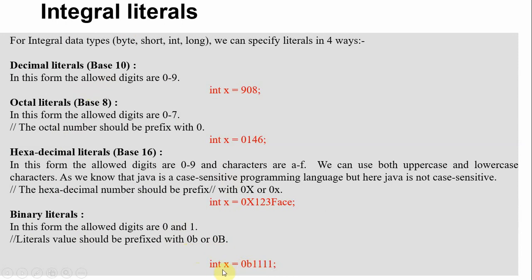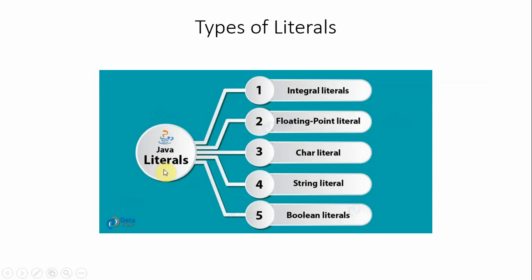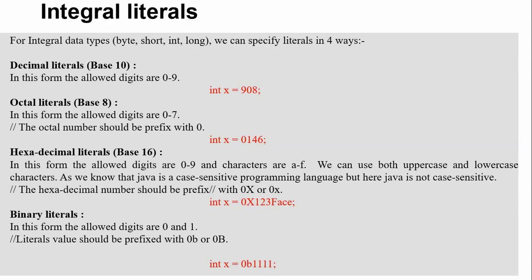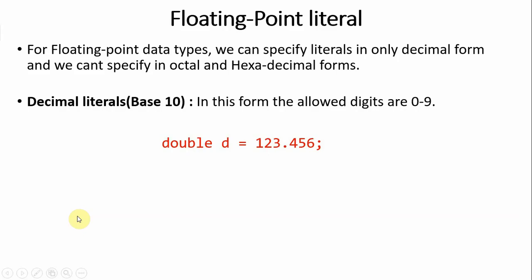So int is a data type, x is a variable, and the value literal is 0b followed by four ones, which means it is a binary literal. This one is the decimal literal, this is an octal literal with a 0 prefix, and this is a hexadecimal literal with a 0x prefix. Based on the data type, we have different types of literals. For integral data types, byte, short, int, long, we can give these four kinds of literal values: decimal, octal, hexadecimal, and binary.